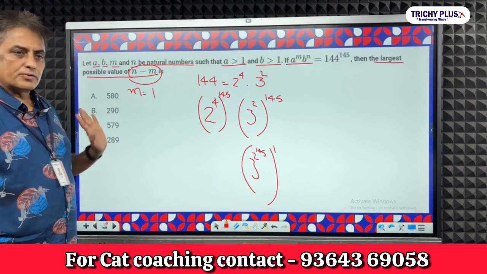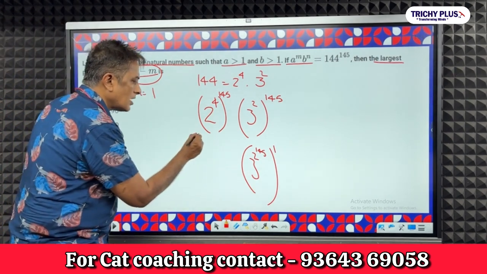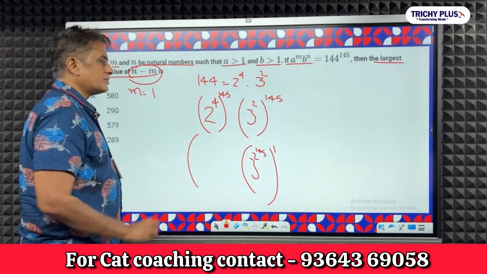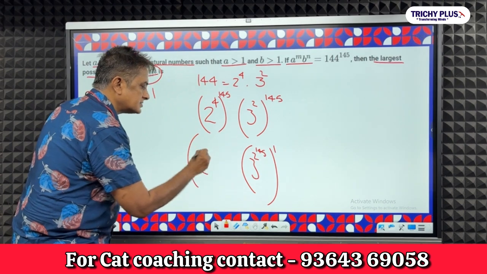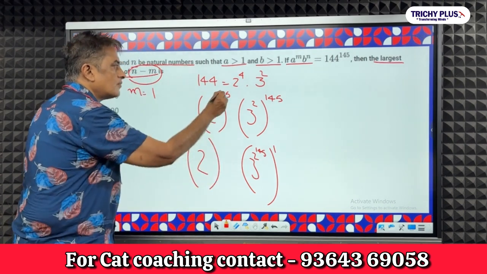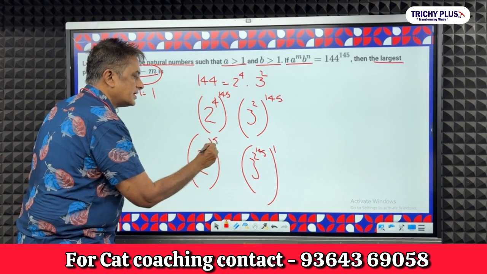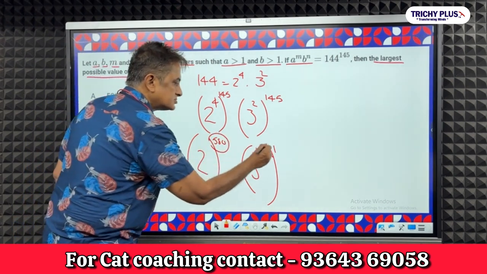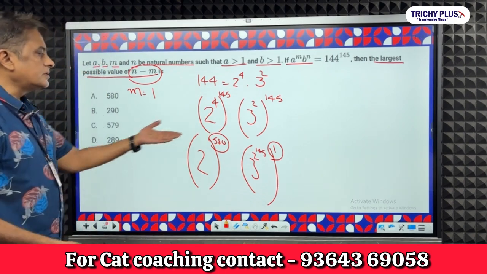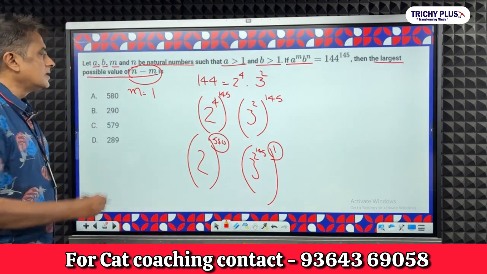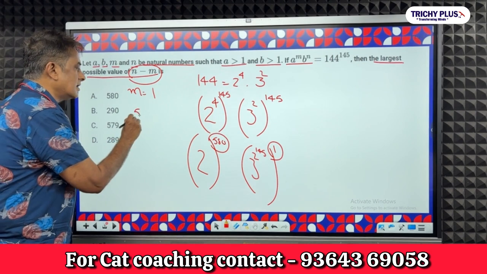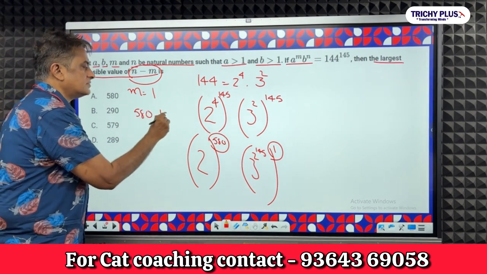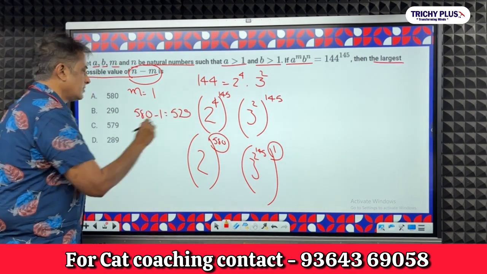I just change it over here, and here I want to make this the largest value, so I can write this as 2 to the power 4 into 145 is 580. So this is one value, this is one value. So what is going to be the difference between the two of them? It is 580 minus 1, which is 579, right?